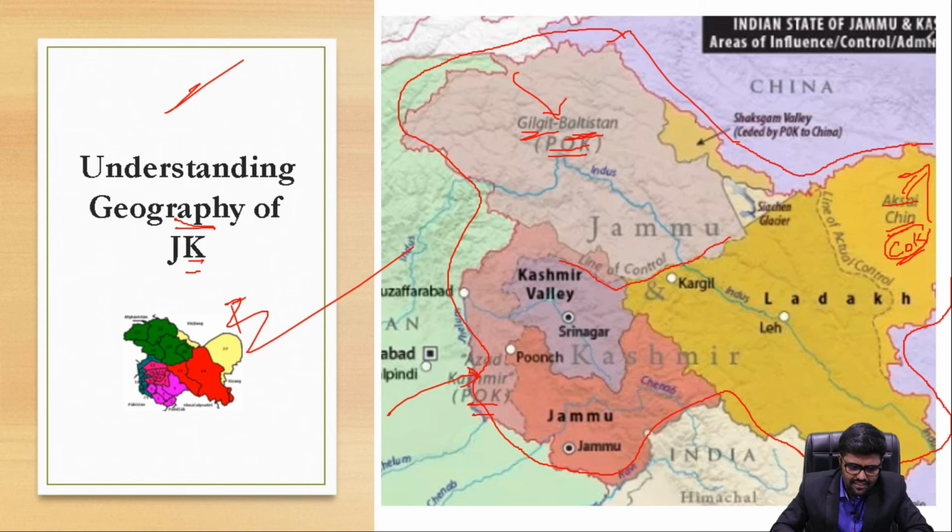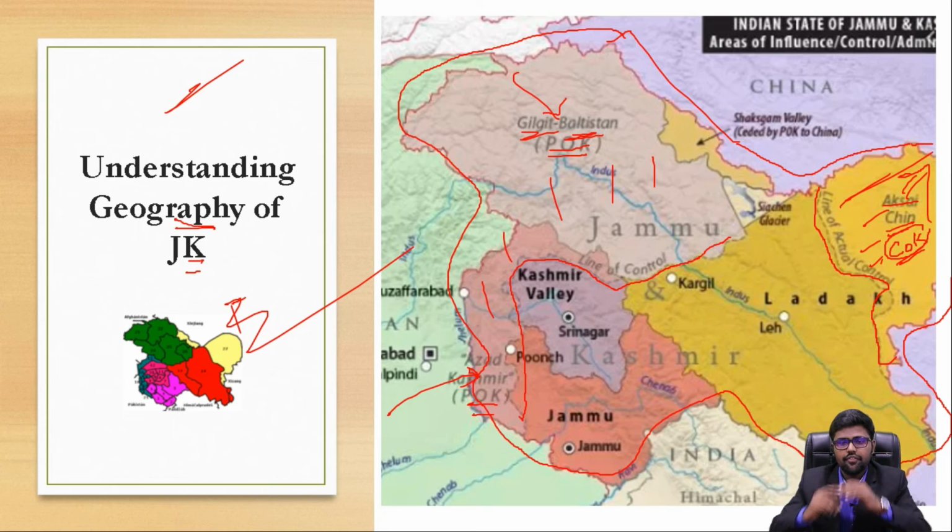Let's understand this is the line called the line of control, because here it was under the control of Pakistan. From here only we have our own state Jammu and Kashmir, but these are under the control of Pakistan. And this is called the line of actual control, which was under the control of China. So if tomorrow there is a very basic question that the line of actual control separates Indian Kashmir from Pakistan occupied Kashmir, that's a wrong statement, because it is the line of control, not line of actual control. Make this very clear.